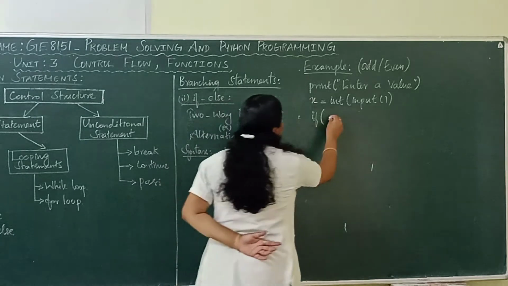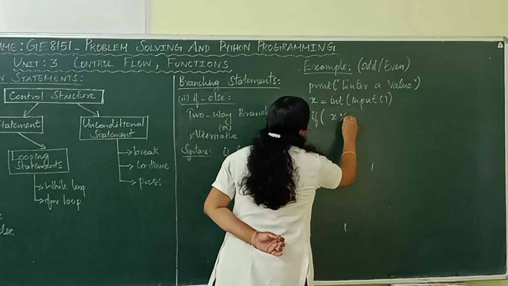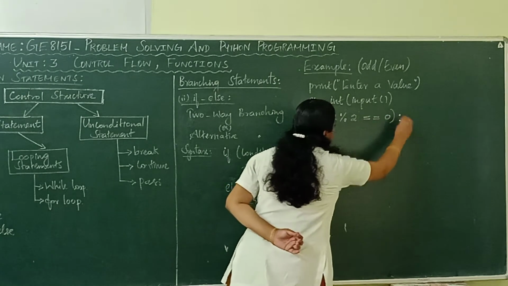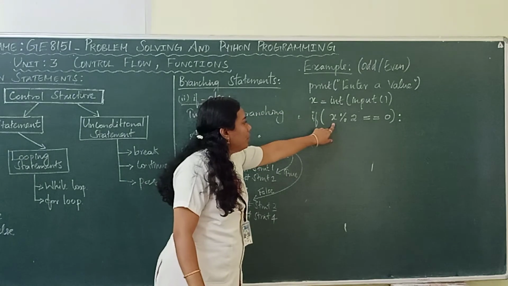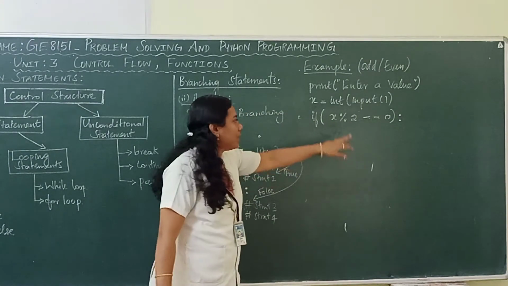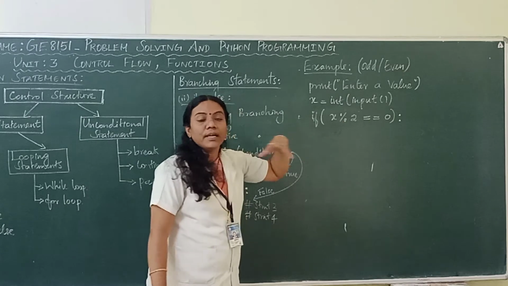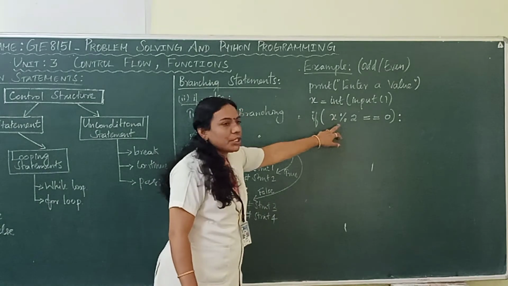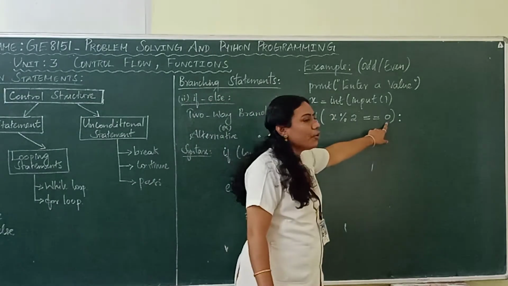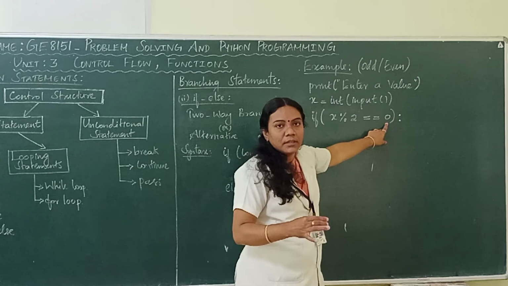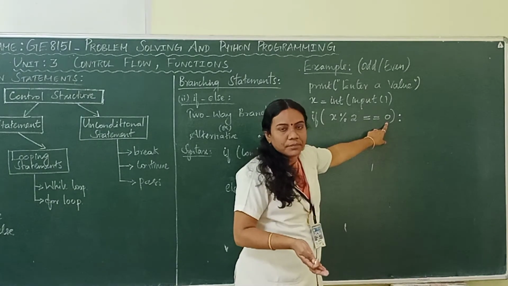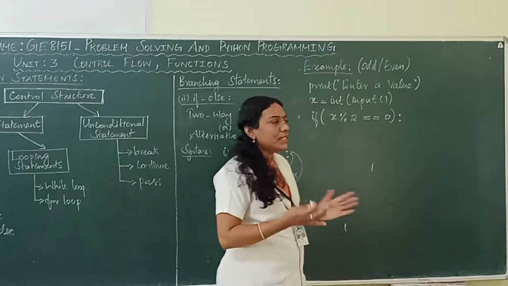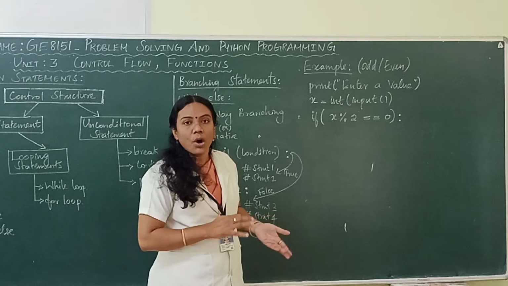So: if x mod 2 is equal to 0, colon. This is the condition. What is the meaning of this mod symbol? If you are doing division using mod, you will get the remainder value. While doing the division, if the remainder value is equal to 0, what is the meaning? The entered value is an even number, right? Otherwise, the number is an odd number. This is the logic used to check whether a number is odd or even.